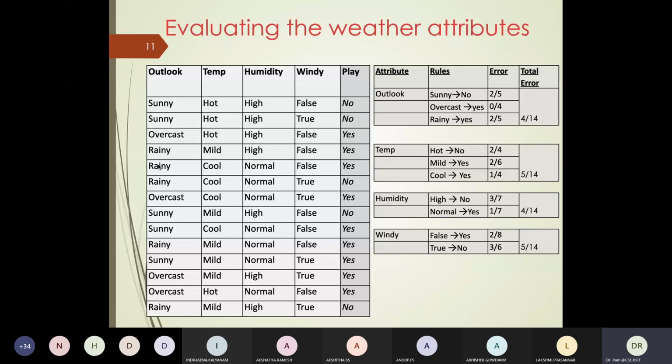Outlook and humidity. Which one would you like to choose and why? We said we want to minimize the error. That means we will not take temp and windiness as our first variable, root node. We will take either outlook or humidity. So which one should we take for our root node?